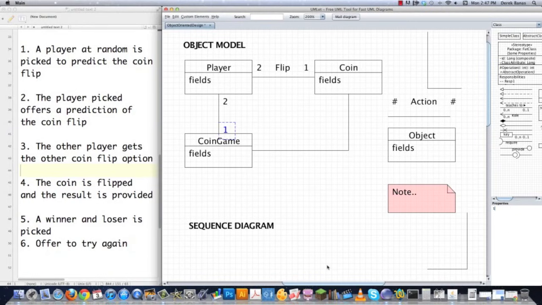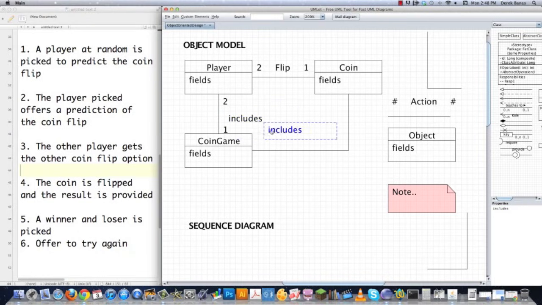So I'm just going to call that 1. And how are the players in the coin game going to interact? Well, the coin game itself is going to contain the players, because that makes sense. The coin game is going to have a coin in it as well as 2 players. So let's just grab this guy here and let's just make this real simple. I'm just going to say includes. So there we are. Now I know how these guys are going to interact, and we're just moving along here.